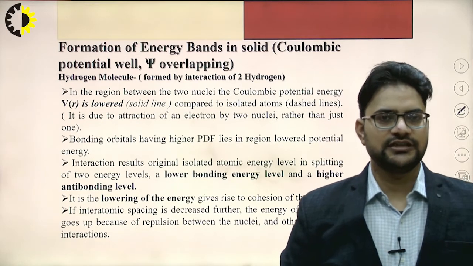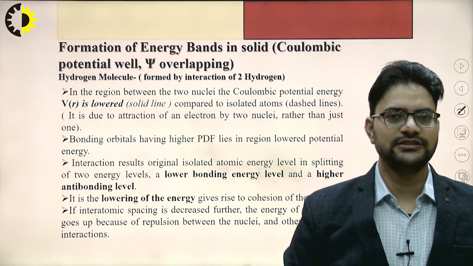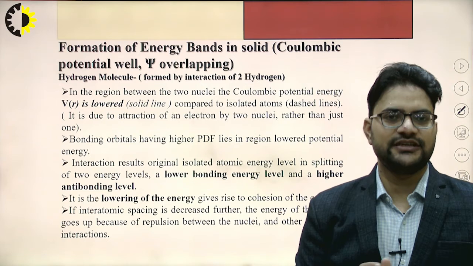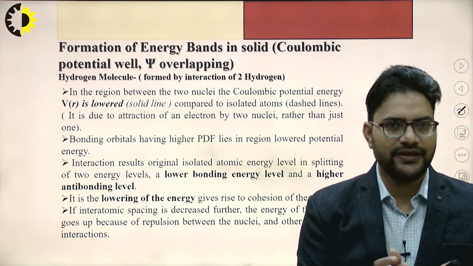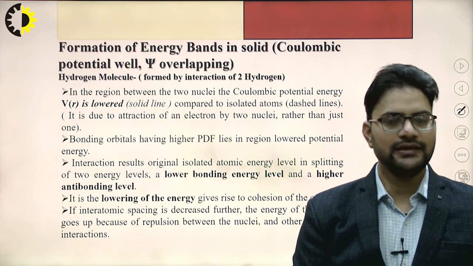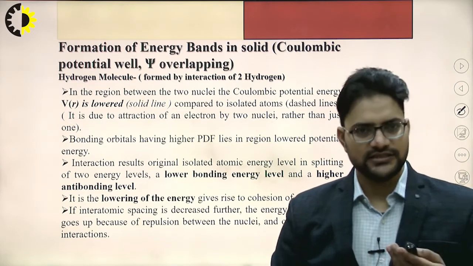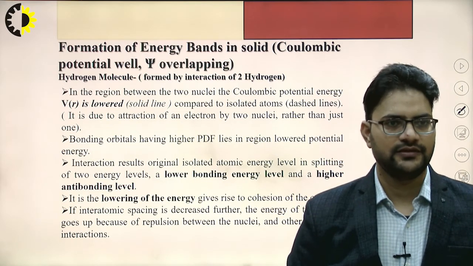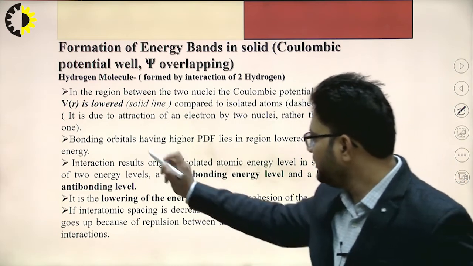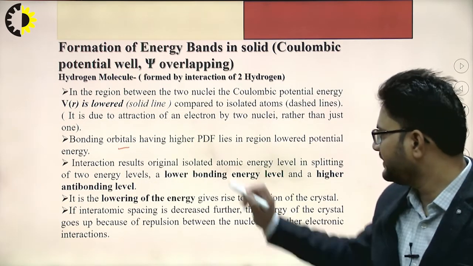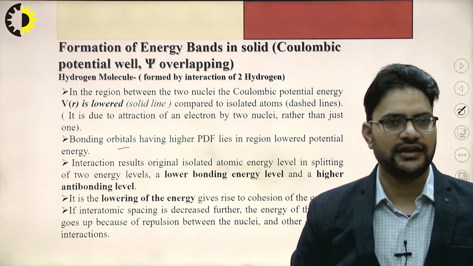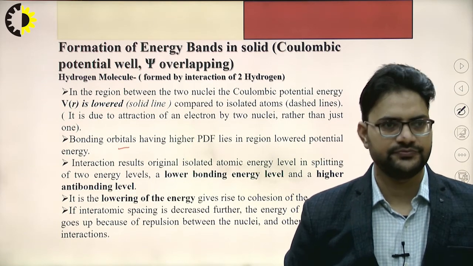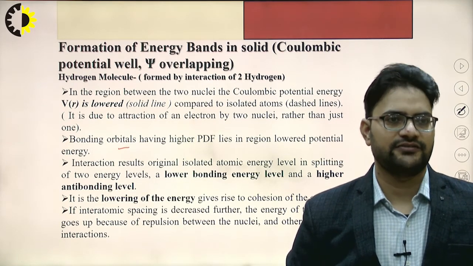This is due to the attraction of the electron by the two nuclei. So the bonding orbital has the higher probability density function, which lies in the region of lower potential energy.